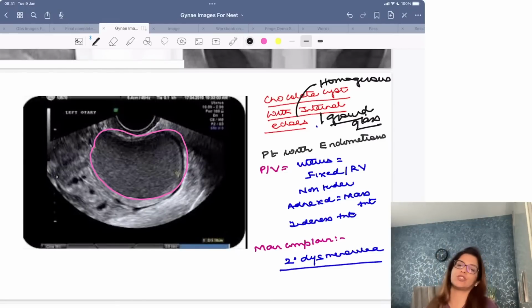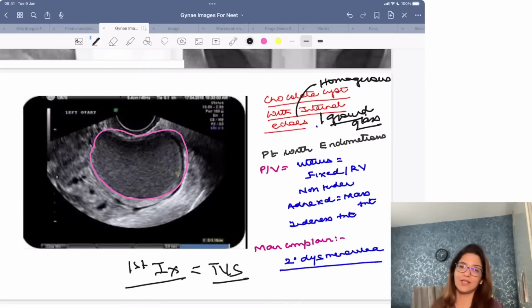Remember, in endometriosis, the patient is coming to you with dysmenorrhea, right? So the first investigation which you do in case of endometriosis is also TVS. Although the investigation of choice is laparoscopy, because the patient is coming to you with dysmenorrhea, we will not immediately say that we will do laparoscopy, right? We do TVS because we want to rule out other causes of dysmenorrhea. Remember, absence of chocolate cyst does not rule out endometriosis, right?